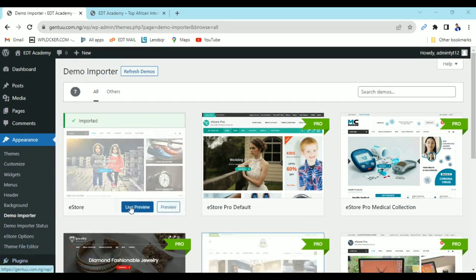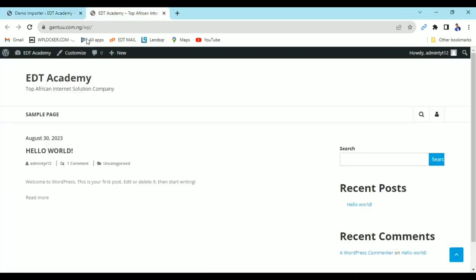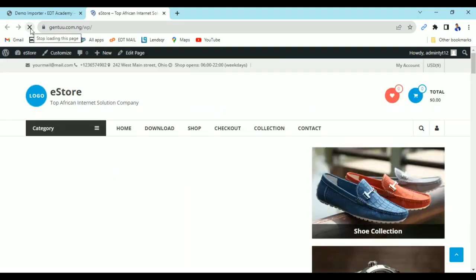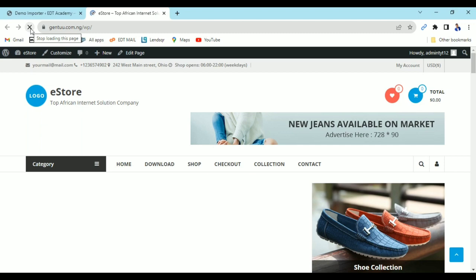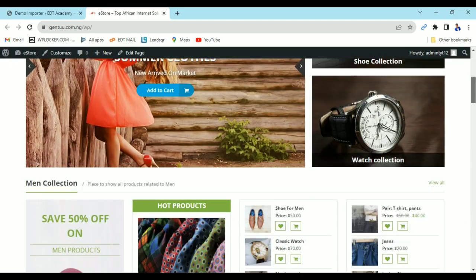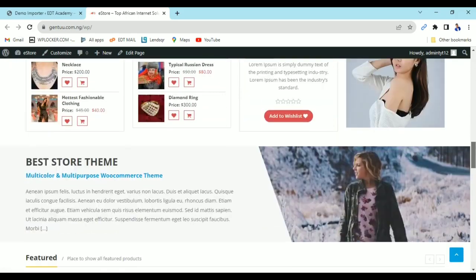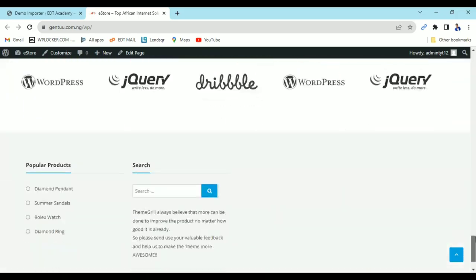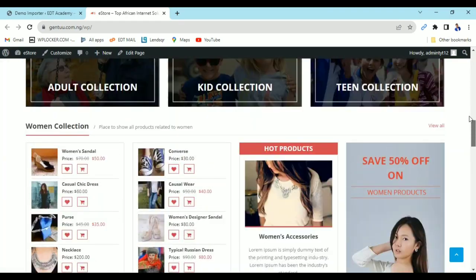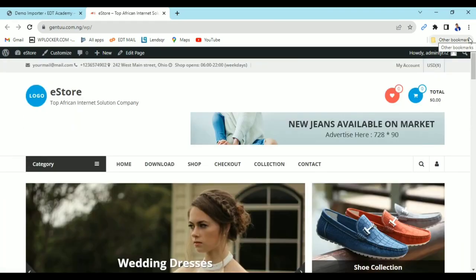Okay, we are done with the importation. So let me just preview the website. Don't forget, this is the front end. I'm just going to preview the website now to see the changes. Wow, now we have an amazing shopping website. You can see all the features are here. This is really amazing, right? So what you need to do next is editing. You have to edit what you have here, then run the settings.